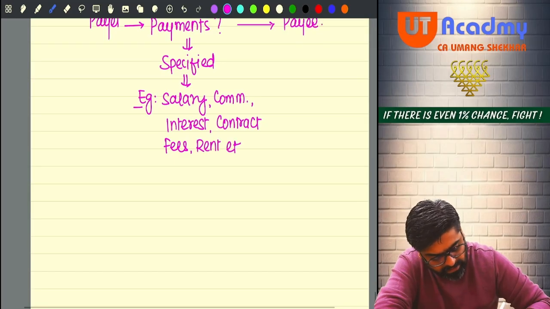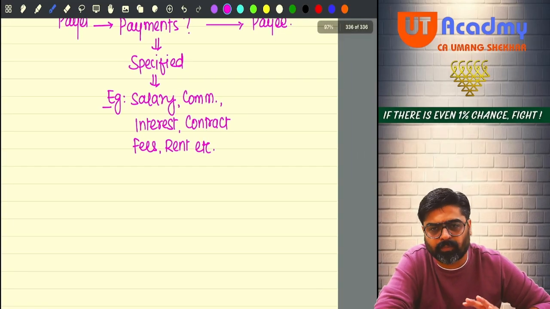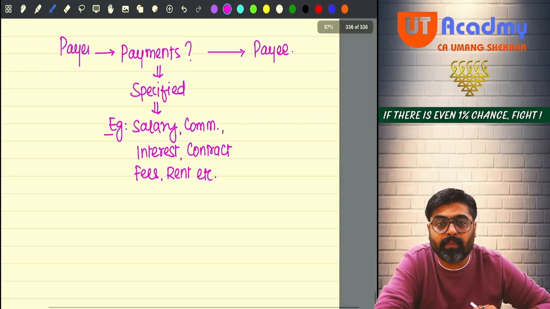I have just given a few examples. So there are many payments which are specified under the TDS provisions on these payments made by the payer.